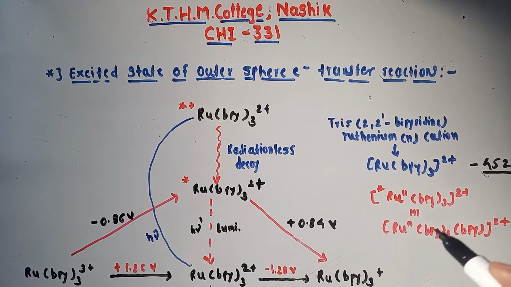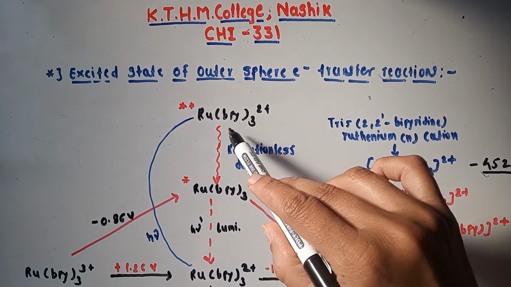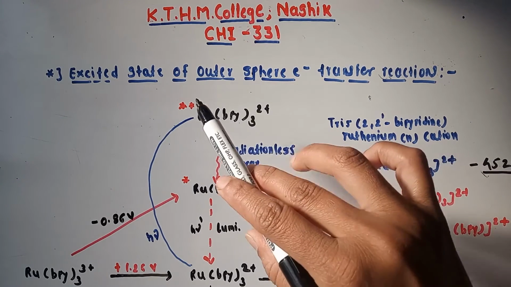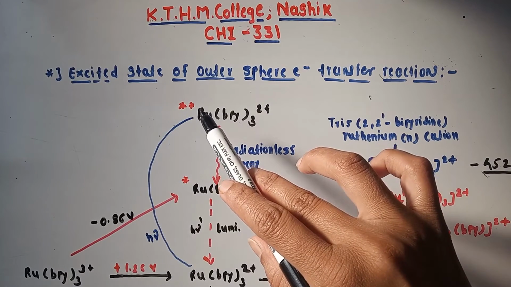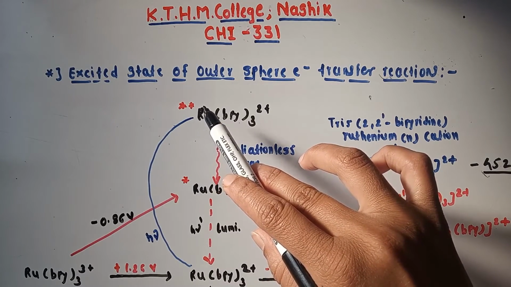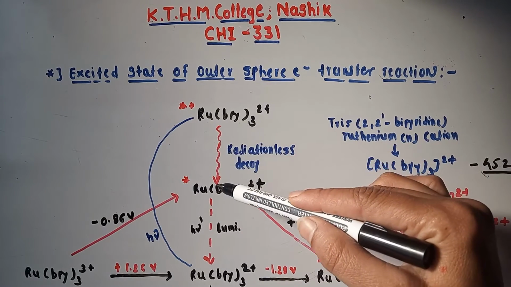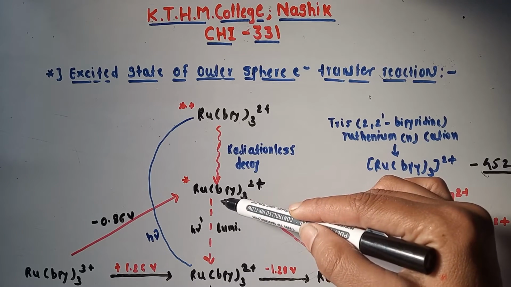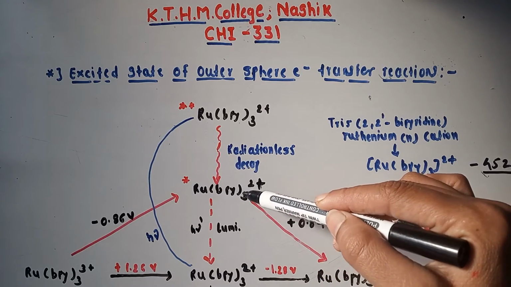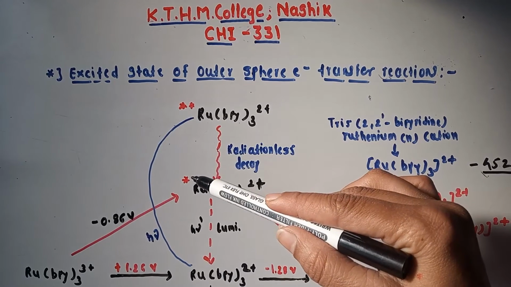When this complex absorbs light at 452 nanometer, the excited state gives ruthenium bipyridine 3 2 plus with double star. Now this complex relaxes to a relatively long-lived complex, which gives ruthenium bipyridine 3 2 plus star.